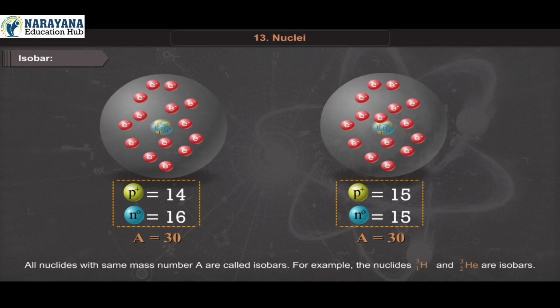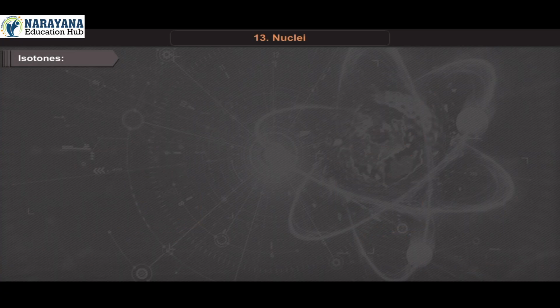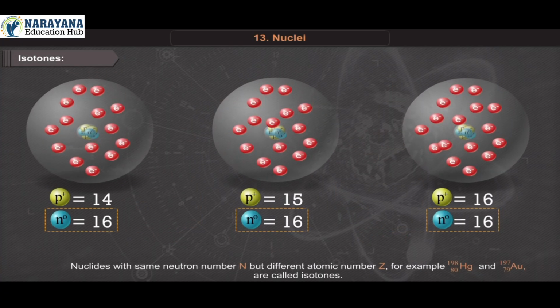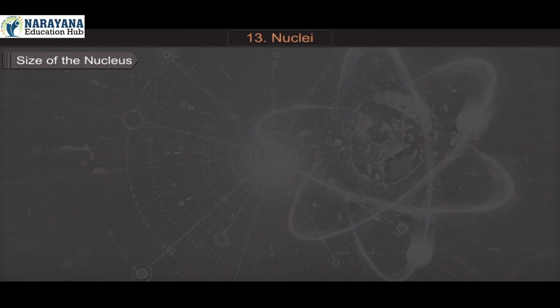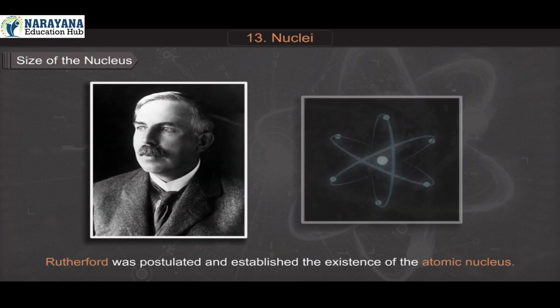Isobars. All nuclides with the same mass number A are called isobars. For example, the nuclides hydrogen 1,3 and helium 2,3 are isobars. Isotones. Nuclides with the same neutron number N but different atomic number Z. For example, mercury 80-198 and gold 79-197 are called isotones.